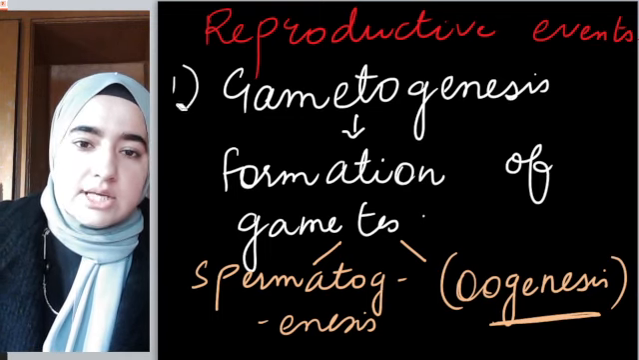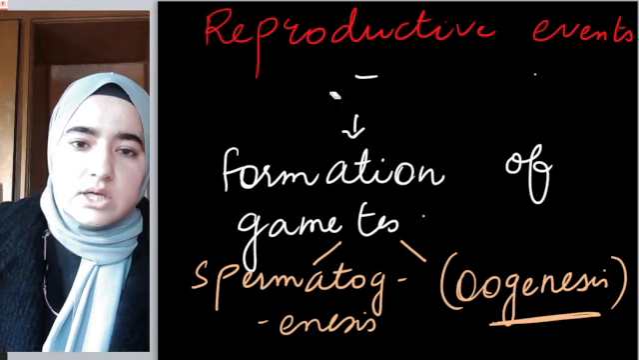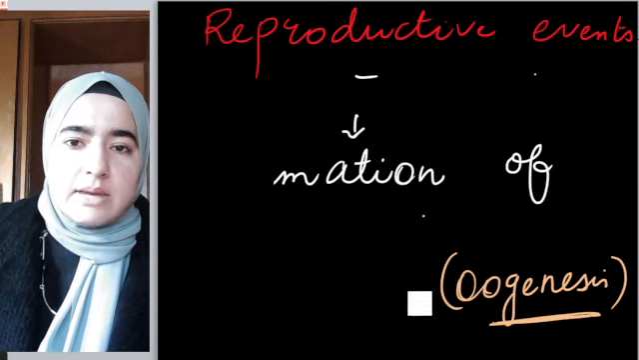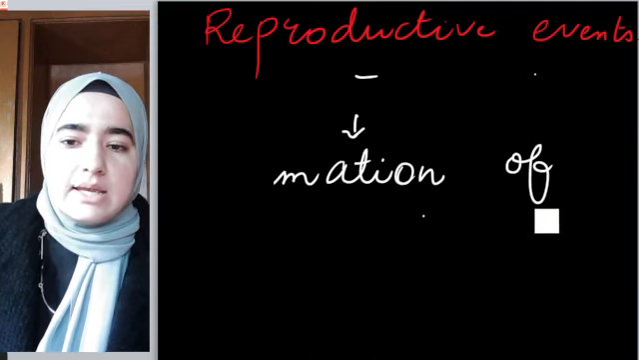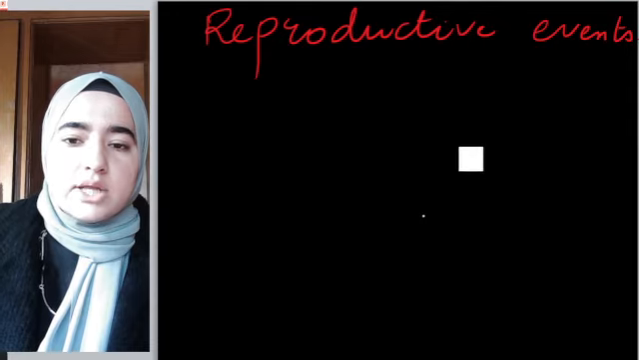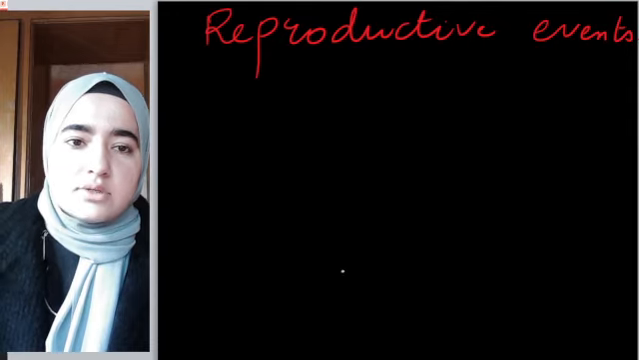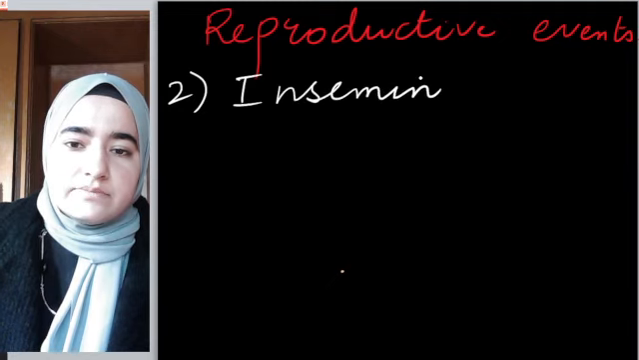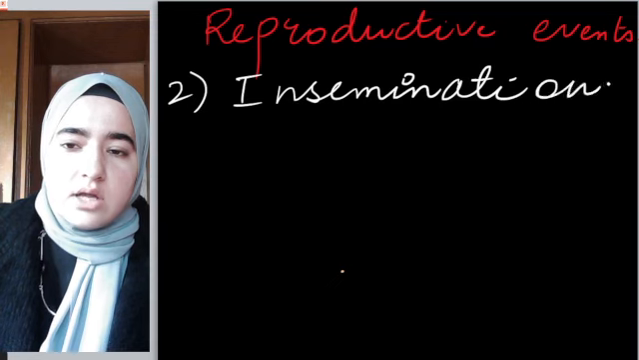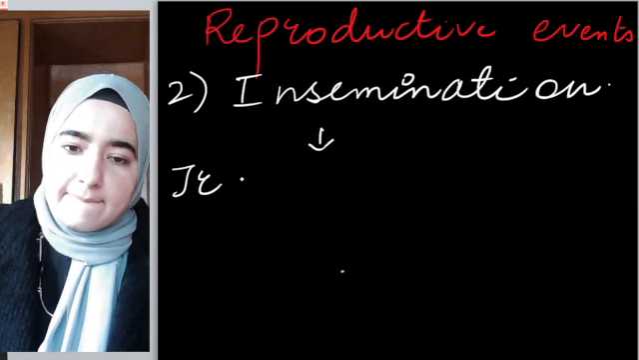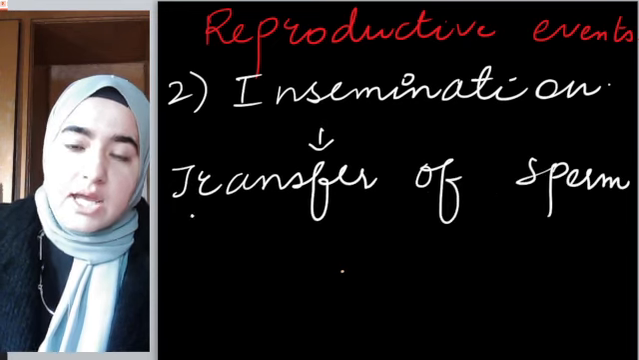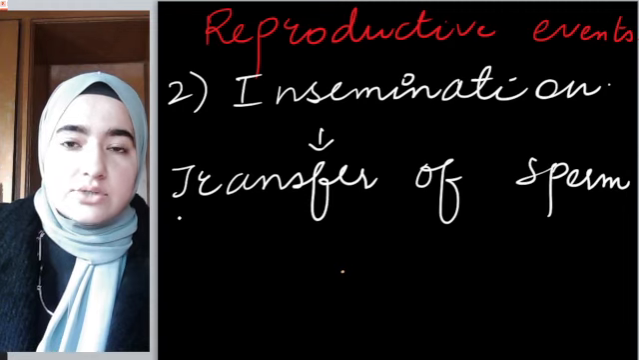Now, after gametogenesis, what will happen? The process is known as insemination. Now gamete formation took place. Now the male gamete has to travel to the female body, to the female gamete, in order to fuse with that. So the second event is known as insemination: transfer of the male gamete, that is sperm, into the female genital tract, into the female body.